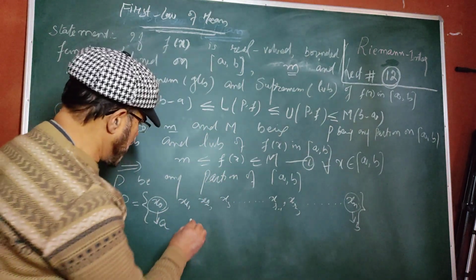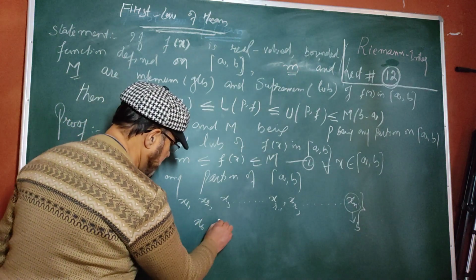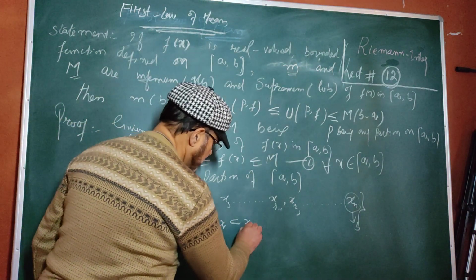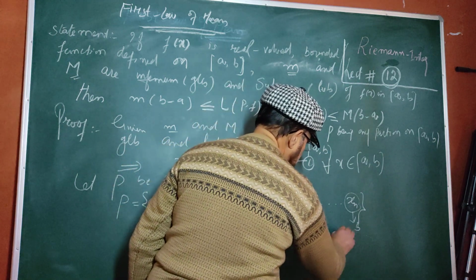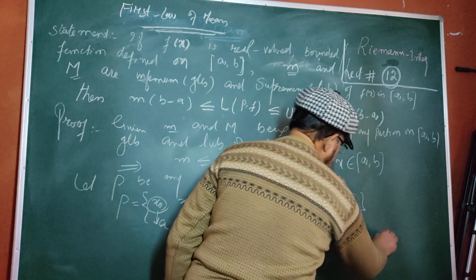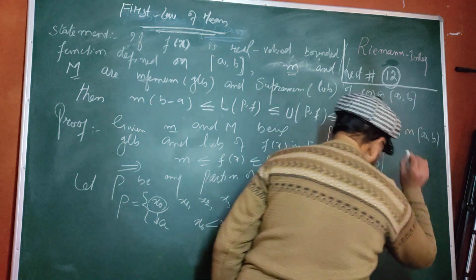It is just a rename. The relation between these is x0 is less than x1 is less than x2 and so on, less than xr minus 1, less than xr, less than xn.